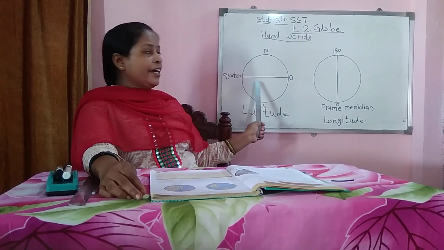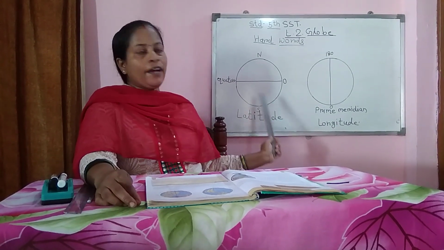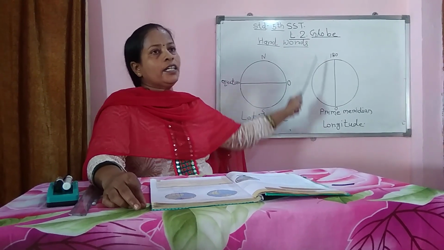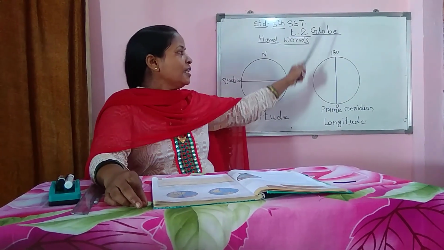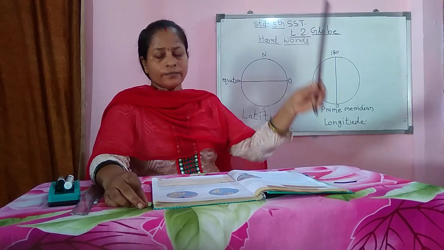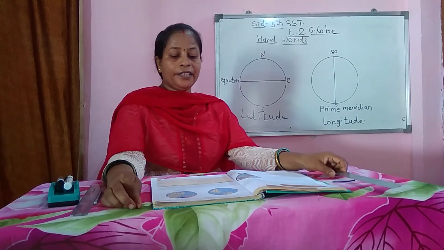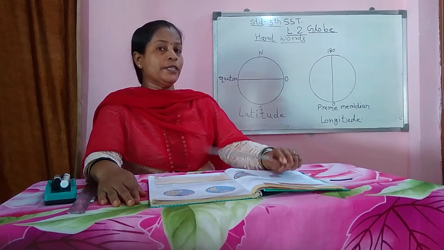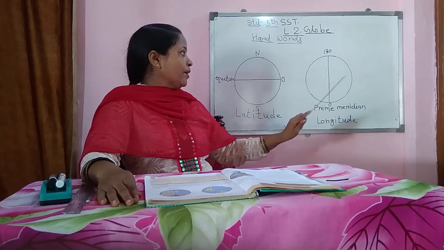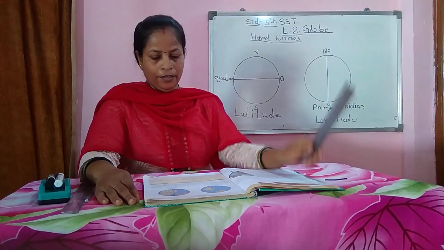Latitude is divided by a half line horizontally, divided by the equator, and longitude is divided straight, or vertically, by a vertical line here. And then like the equator, the prime meridian divides the earth into two hemispheres. These are two hemispheres. The difference is here only, this is horizontal and this is vertical.